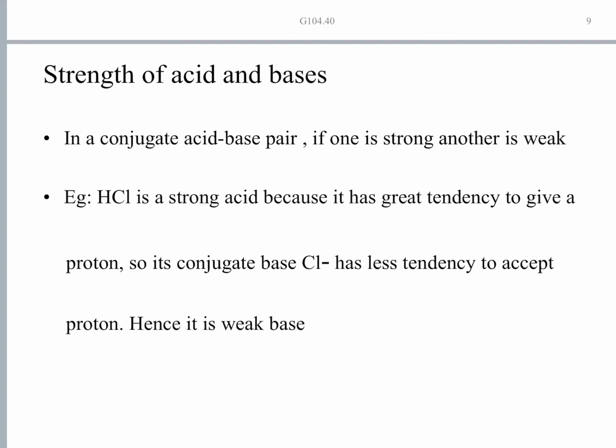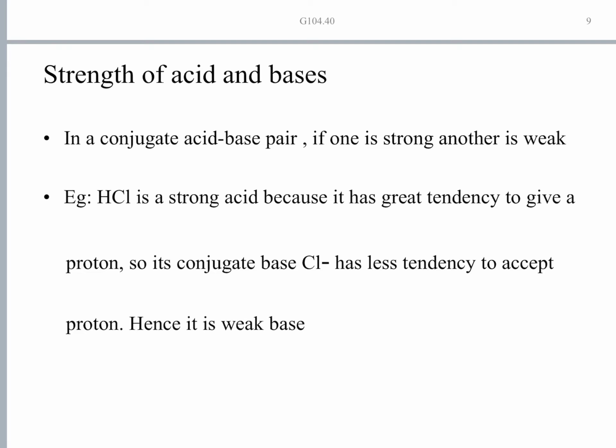In a conjugate acid base pair, if one is stronger, the other is weak. We have seen this. In the conjugate acid base pair, if the acid is stronger, the conjugate base is weak, and if the acid is weak, the corresponding conjugate base is strong. We have seen this already, and here we are explaining it again.